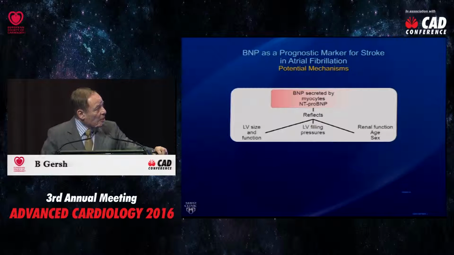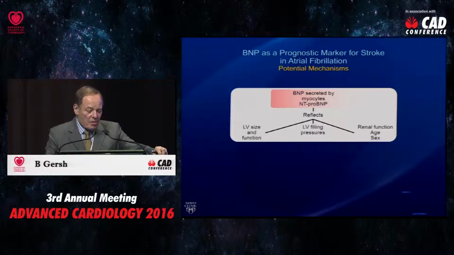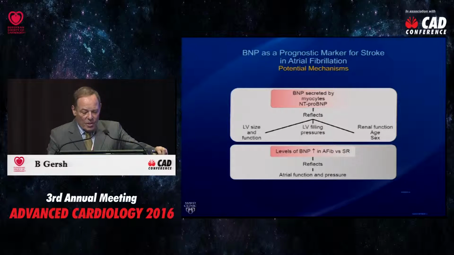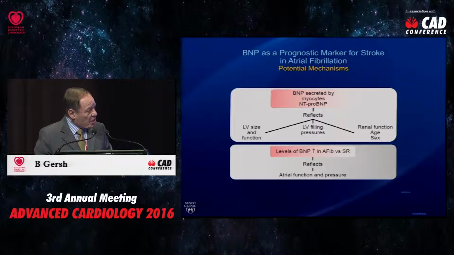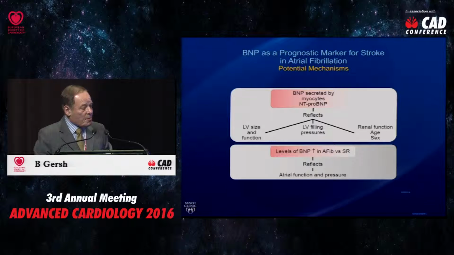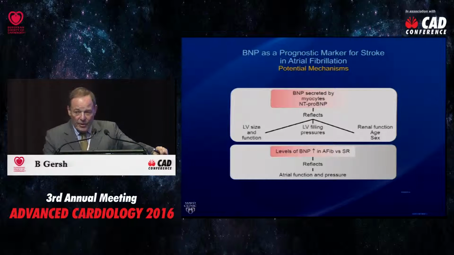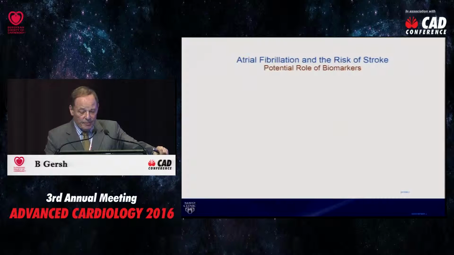a predictor. With BNP, it's a little easier to understand because BNP is a marker of LV size and function, LV filling pressures, renal function, age, and sex. And certainly the BNP is a function of atrial function and atrial pressure. So I think it's easier to understand perhaps why BNP is a powerful predictor, and not so easy to understand the troponins. But the fact remains that high-sensitivity troponin is a very powerful risk factor.